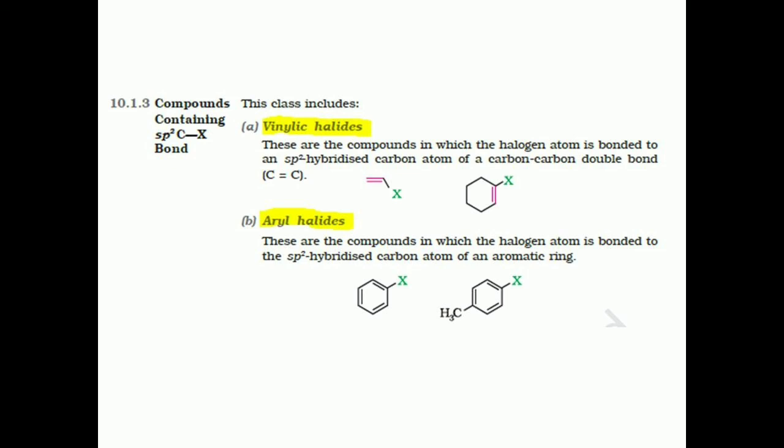Moreover, we have seen the classification of halogen derivatives according to the hydrocarbon skeleton and according to the number of halogen atoms that may be attached or that may replace the corresponding number of hydrogen atoms. And also we have concentrated on the monohalogen compounds, and we have seen the classification of the monohalogen compounds.